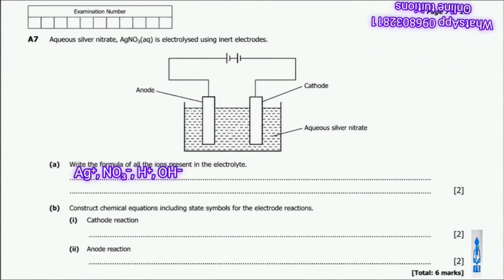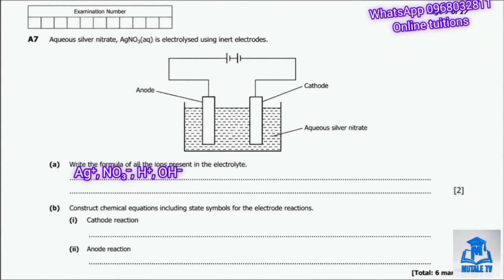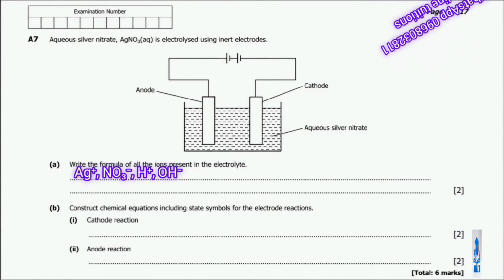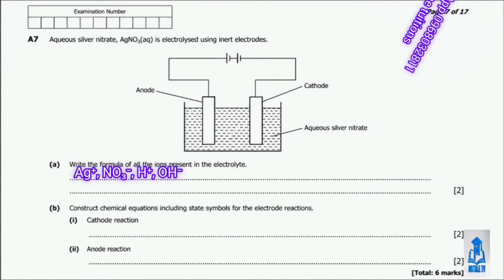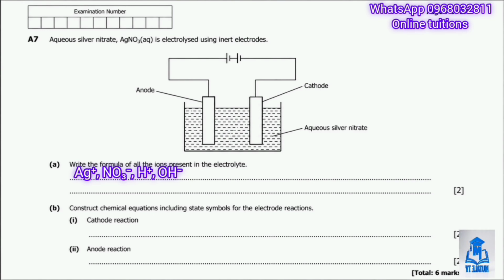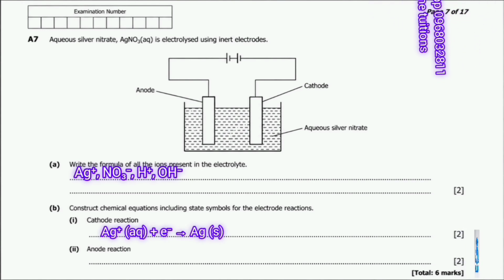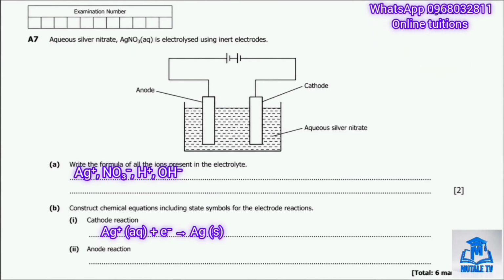We have two positive ions available, silver and hydrogen ions. Since silver is less reactive than hydrogen, silver ions are discharged in preference, meaning that they are discharged first. So the equation is built like this. One silver ion in aqueous solution gains one electron to form one neutral silver atom, deposited as a solid. Thus, Ag+ (aq) + e- gives us Ag (s). That's how I write the equation there.